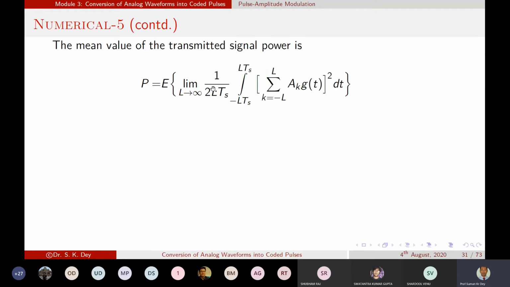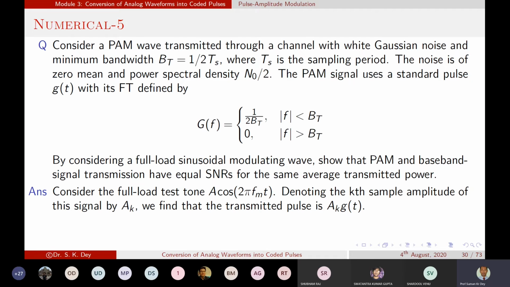Now what should be the time period over here? The number of samples within a time period is equal to L, and it is given that Ts is the sample period.